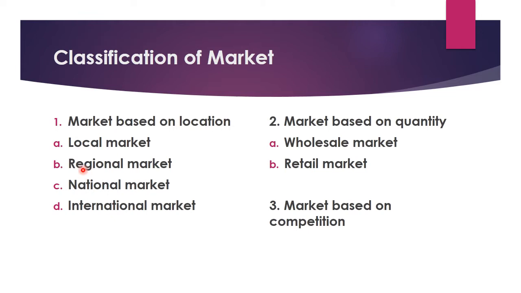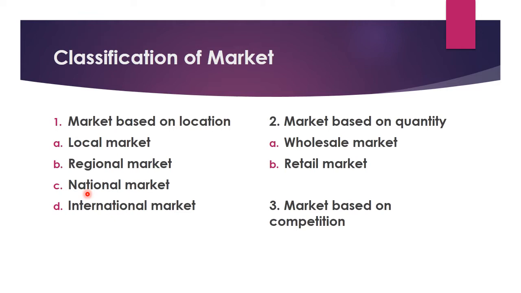For example, you can take our state only, Gujarat. The markets in Ahmedabad and Vadodara, what are they? They are regional markets, like Ghari of Surat, regional films, regional books. So that is called a regional market. It is limited to a particular region or a state.